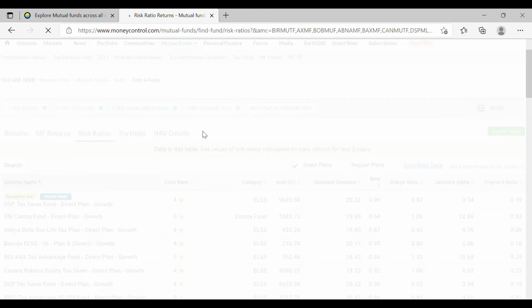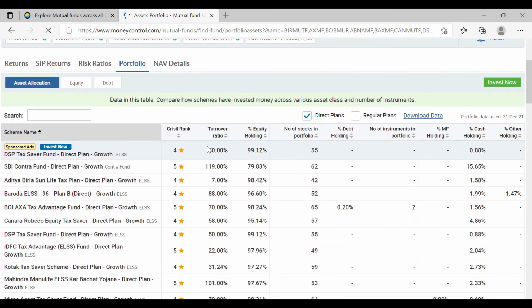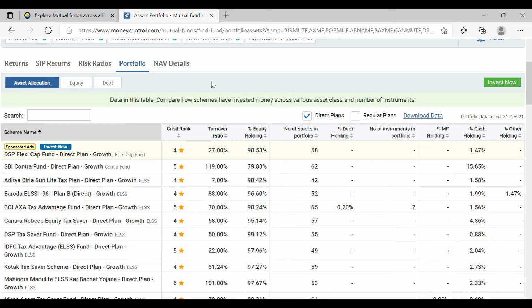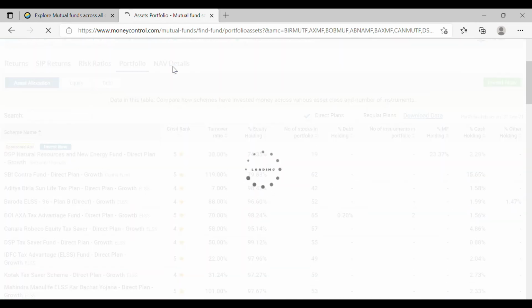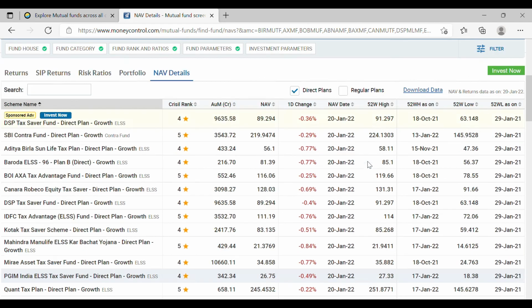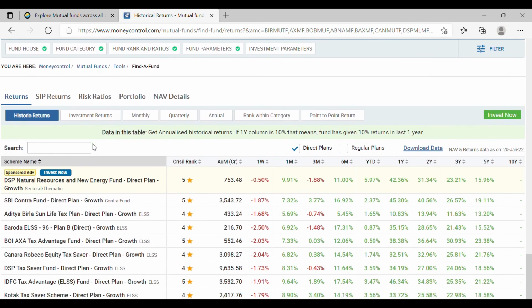And in the portfolio section you can look at the various stocks, or various other asset classes that these funds have invested in, and you can see the detail of that a little more in depth. Similarly, NAV details, that is your net asset value, what was the rate of that fund as on that day, etc. All this can be seen over here. So this can be a good place to invest.